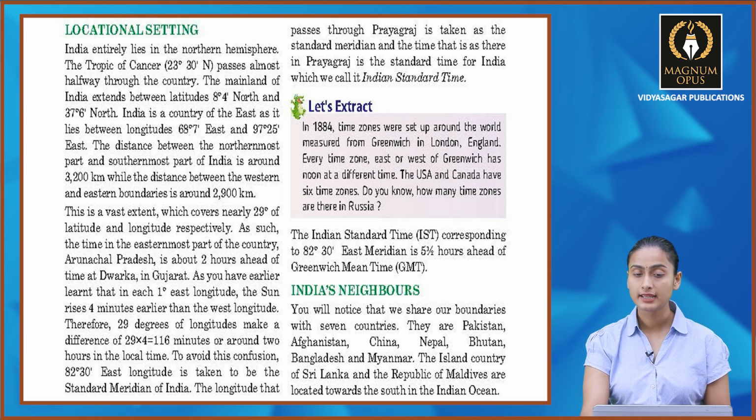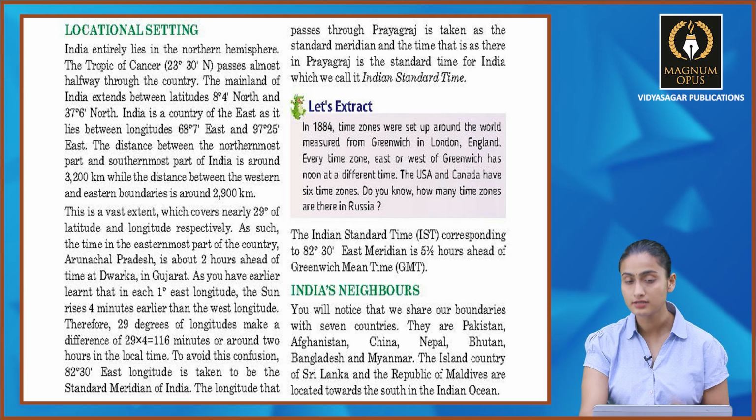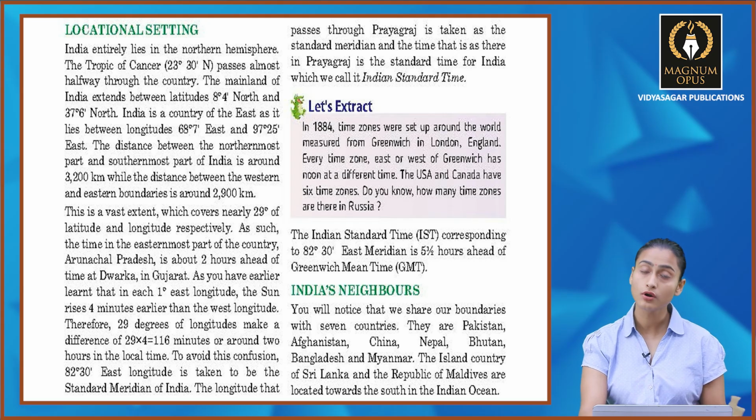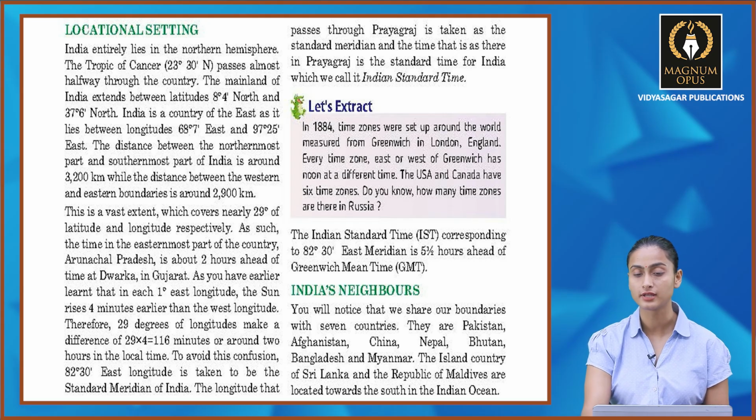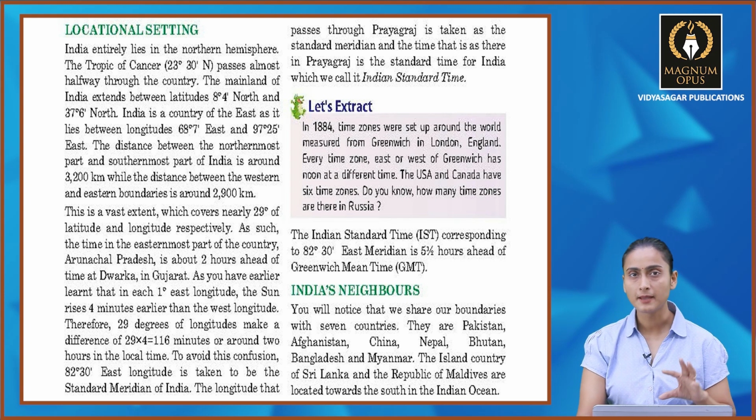Now let's extract. In 1884, time zones were set up around the world, measured from Greenwich in London, England. Every time zone east or west of Greenwich has noon at a different time. The USA and Canada have 6 time zones. Do you know how many time zones are there in Russia? So आपके अलग अलग time zones हैं. Internationally अगर आपका time extract करना होता है तो Greenwich जो है आपका उसको prime meridian माना जाता है, which is in London, और उसके वेस्टर्न और ईस्टर्न पार्ट में आपके अलग अलग टाइम जोन्स हैं.